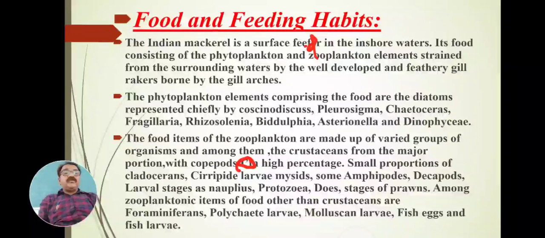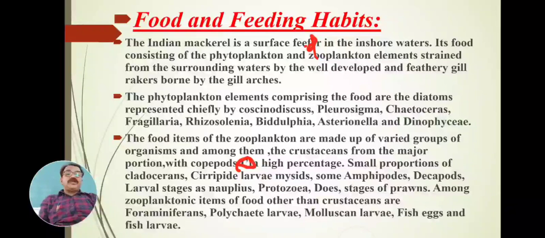Which are the zooplankton food material which is to be consumed by the mackerel? That is, the major portion is copepod first, and next to the copepod other crustaceans, other food material which is to be consumed in small proportions.